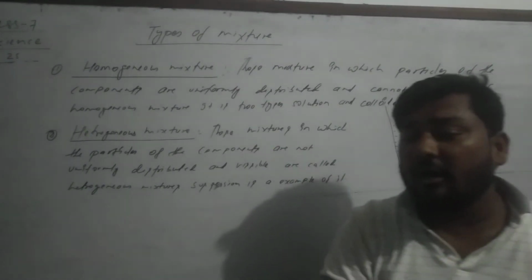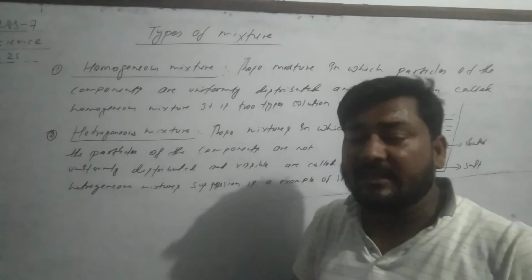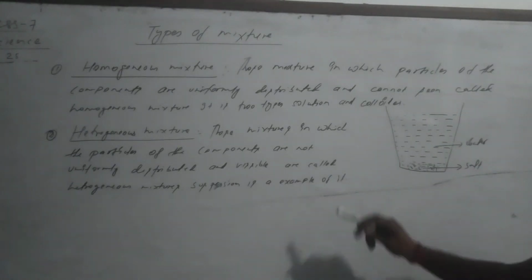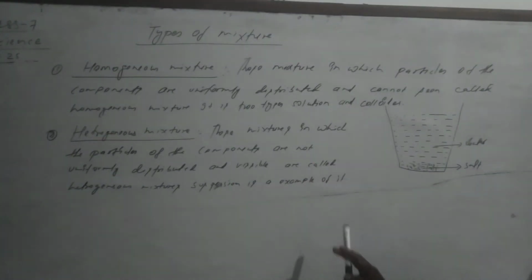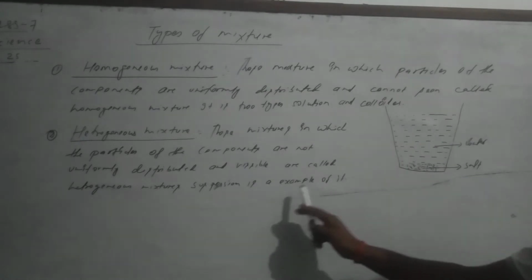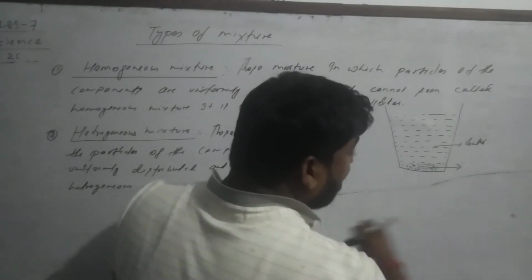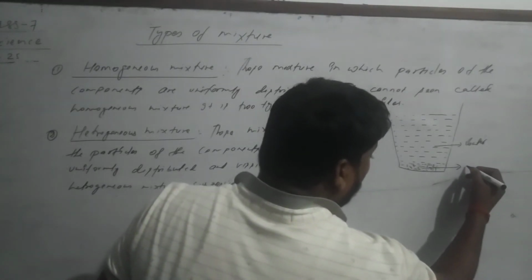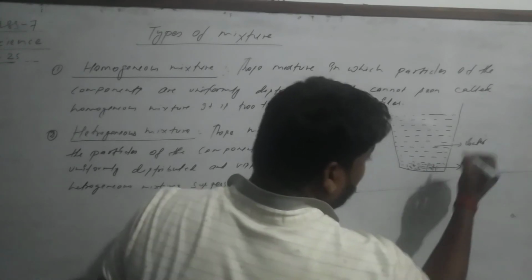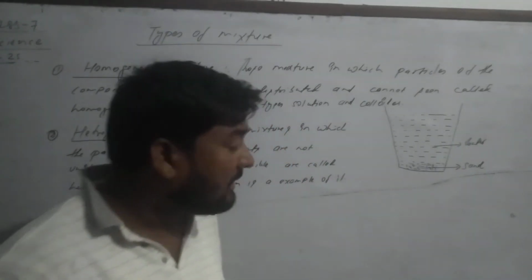And totally opposite. Heterogeneous means suspension is an example of it. Just like suppose in place of salt we can put here sand, mud, like that.